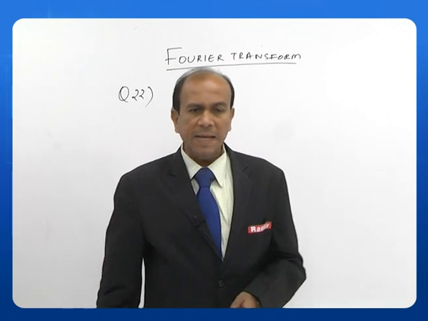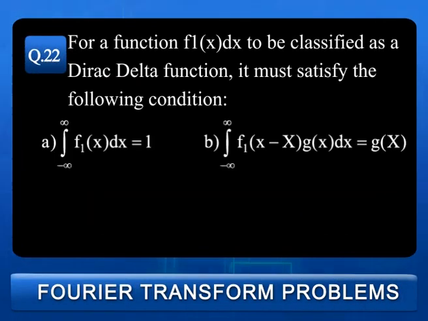Let us look at the next question, that is question number 22. For a function f1 of x dx to be classified as a Dirac delta function, it must satisfy the following conditions. So, what are the conditions? A. Integral minus infinity to plus infinity f1 of x dx is equal to 1. B. Integral minus infinity to plus infinity f1 of x minus capital X times g of x dx is equal to g of capital X. C. Both A and B. D. None of the above.